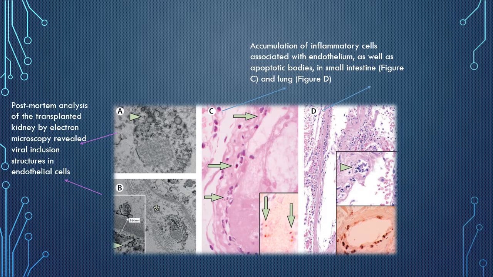Postmortem analysis of the transplanted kidney by electron microscopy revealed viral inclusion in endothelial cells. There was also accumulation of inflammatory cells associated with endothelium, as well as apoptotic bodies in the small intestine and lungs.